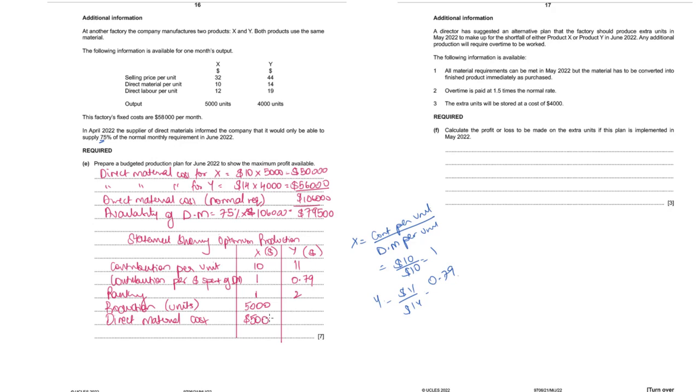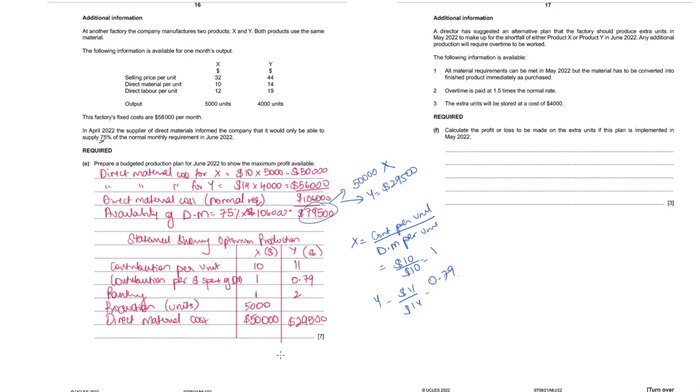Out of 79,500, we have already used 50,000 for X. So how much do we have remaining for Y? Only the difference, 29,500. So direct material cost that can be spent for product Y is 29,500.